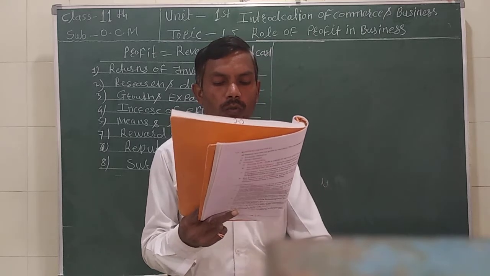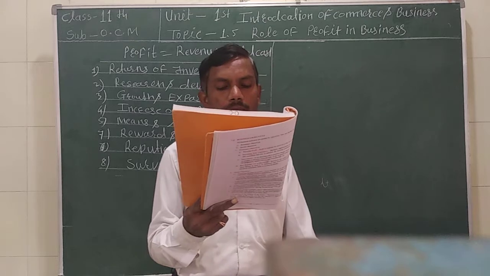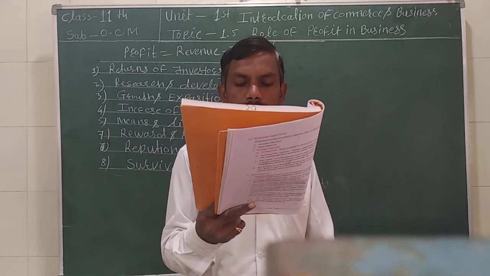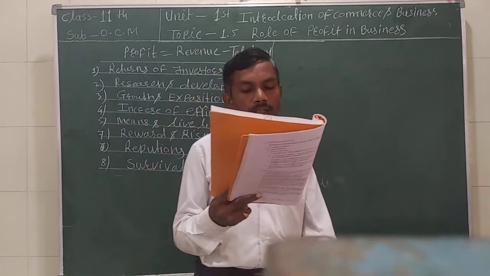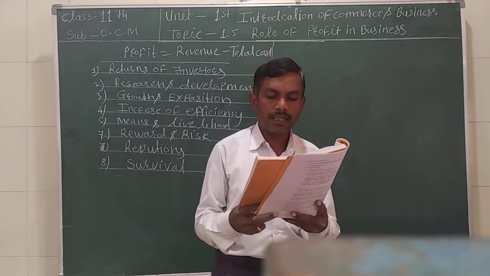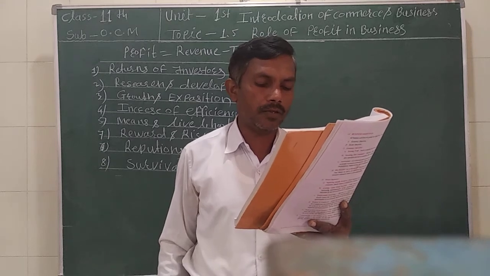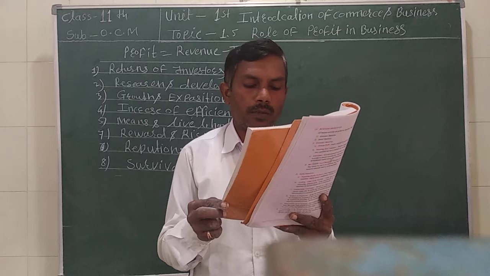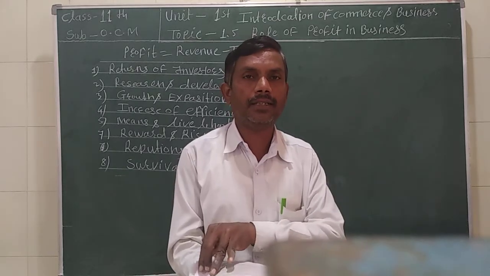Fifth, means of livelihood. Business owners earn profit as their means of livelihood. By earning sufficient profit they can live a decent standard of life and gain satisfaction. Sixth, reward for risk. Profit is considered as the reward for assuming the risk of business. Profit also serves as protection against risks that cannot be insured, for example, fall in demand, and changes in government policy and other factors.